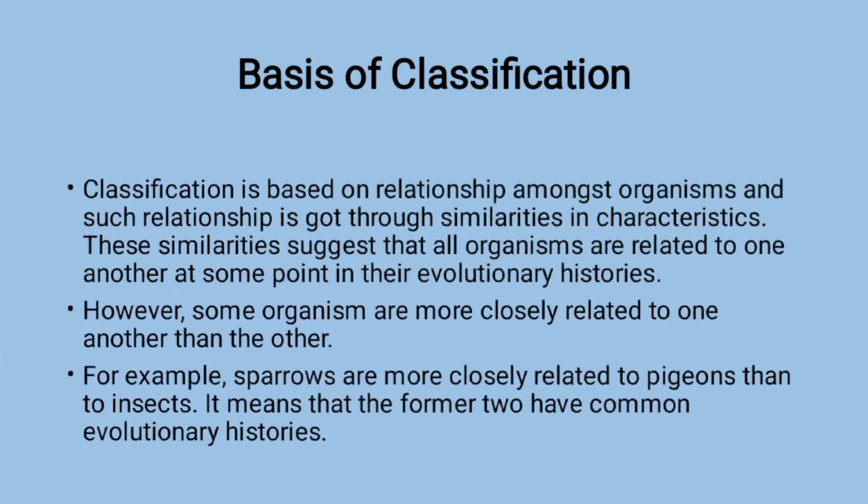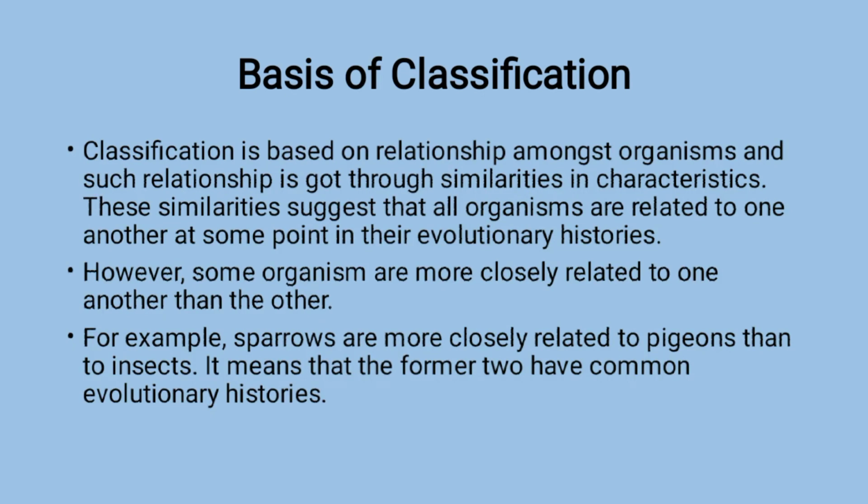We have discussed that. Now we are going to talk about the basis of classification, the ground reality. In actual, classification is based on relationship amongst organisms, and such relationship is found through similarities in characteristics. Means to say, if some characters are the same, they will be placed in that common group. If characteristics are different from each other, they will not be placed in that group. They will be kept in separate groups.